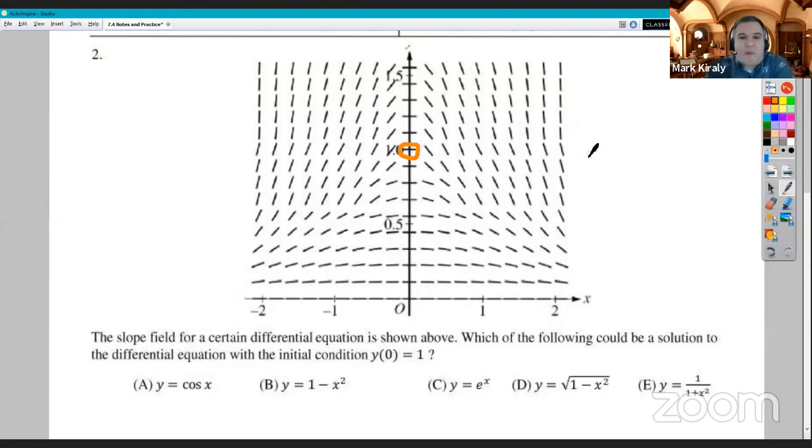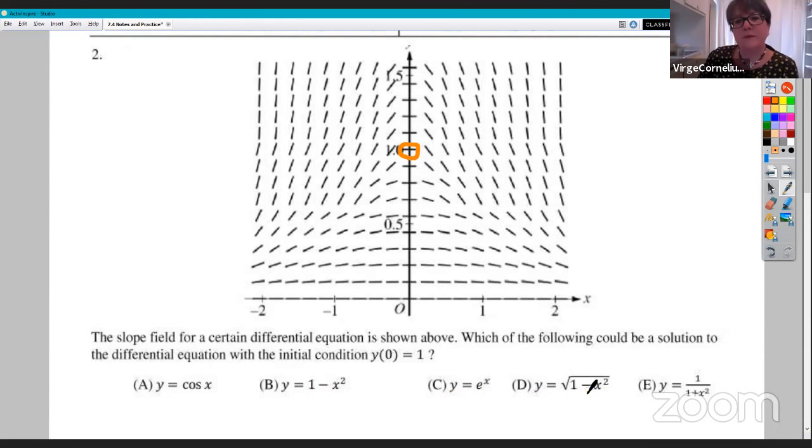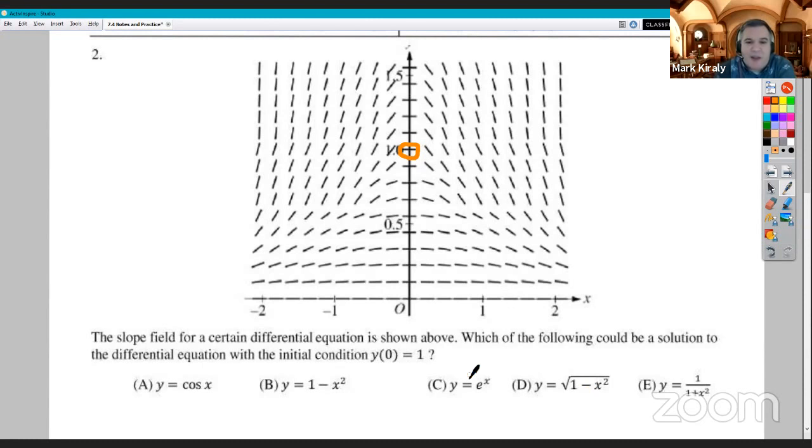With Verge's warm-up and what we did on Friday, we would have been looking at derivatives down here, at dy/dx's, at differential equations, and trying to decide which one would match this slope field as a solution. But this time, you notice, what does it have in front of that expression? It's just y. It's y equals. So they're actually asking, are these members of the solution family, and specifically the member of the family that would go through that point.